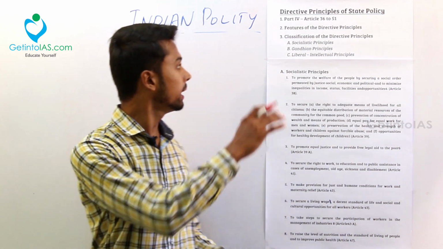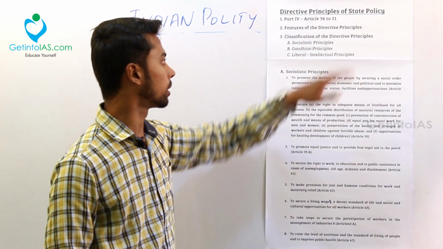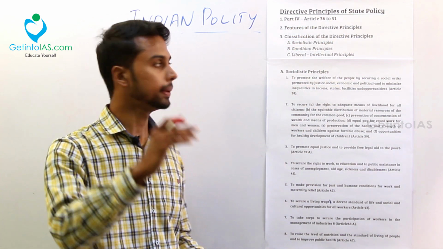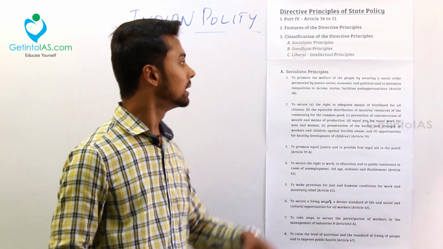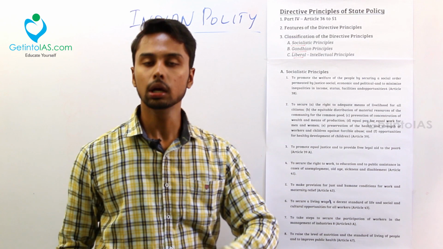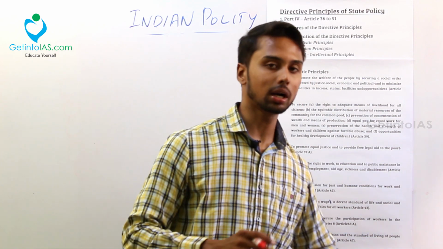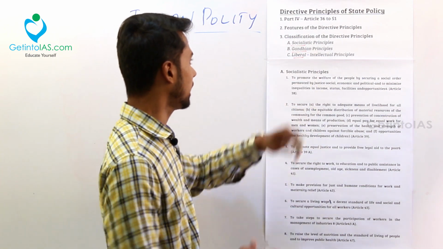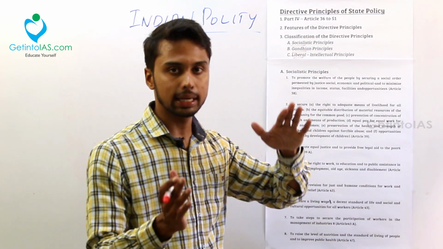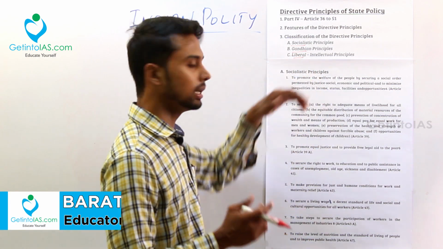We are now going into the DPSP, Part 4, Articles 36 to 51. There are some classifications in the DPSP, like the socialistic principles, Gandhian and liberal. Please understand these divisions are not present in the Constitution. For administrative purposes, we have classified it like this. In the Constitution, the articles are generally present from Article 36 to 51. So what are the socialist principles? Under the socialist principles, some articles are there. Under the Gandhian, some articles are clubbed. Under the liberal, some articles are clubbed.